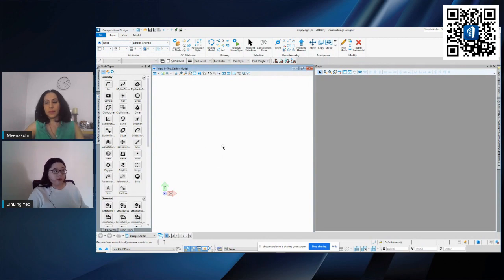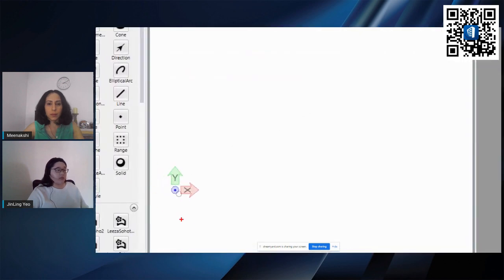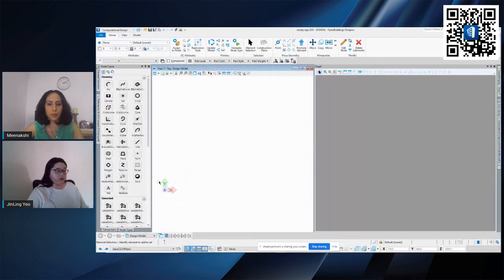To start off with modeling using generative component, first you need to let the program know where you're starting, because as I said earlier, modeling is through the graph, and since it's empty now, the program does not know where you are starting from. So basically, you just need to create a coordinate, which is this XY coordinate that you see in my view. We just need to let the program know that we are starting using this coordinate here. This is just the project coordinate, which is the 0,0,0. To start off, you can just place this, which is Create Base CS.